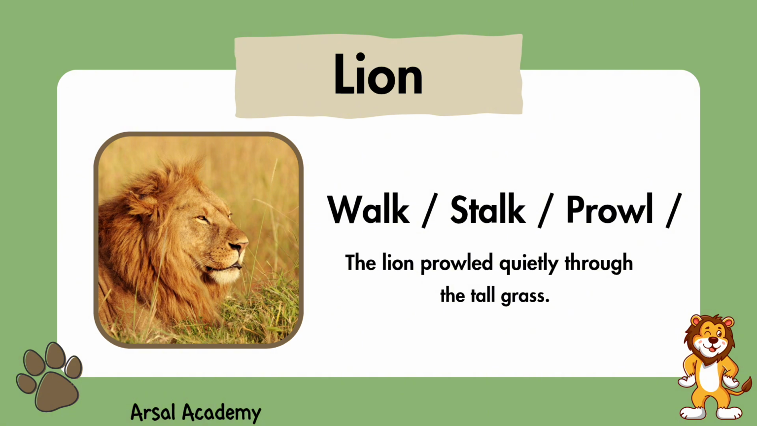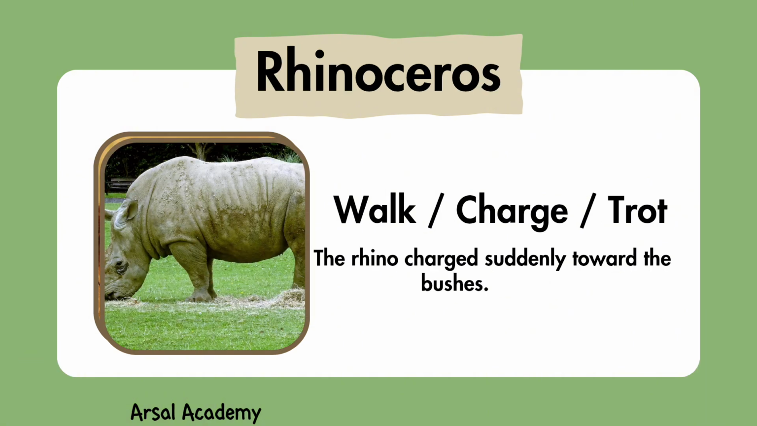This is a lion. It can walk, stalk, and prowl. The lion prowled quietly through the tall grass. This is a rhinoceros. It can walk, charge, and trot. The rhino charged suddenly towards the bushes.